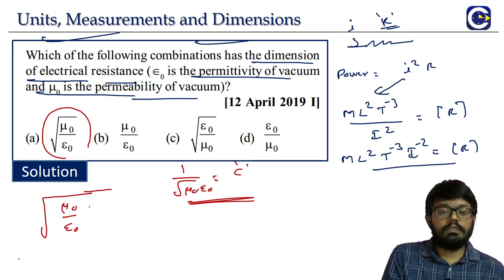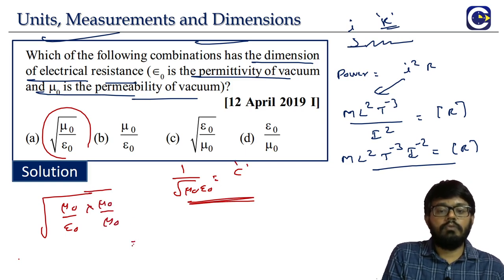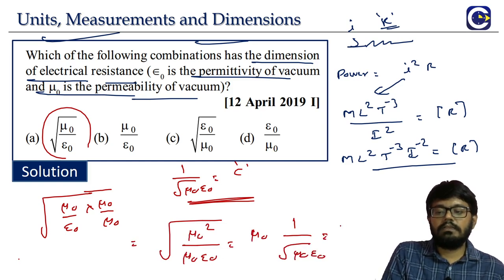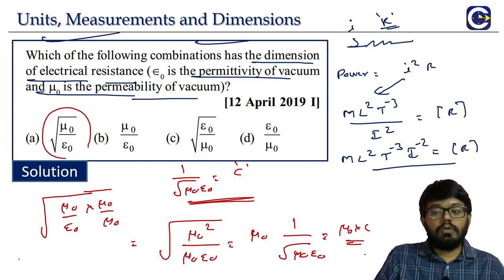For this, we will multiply both numerator and denominator by mu naught. Numerator is mu naught square, so mu naught will come out. 1 by root mu naught epsilon naught means it is C. So now we are having mu naught into C.